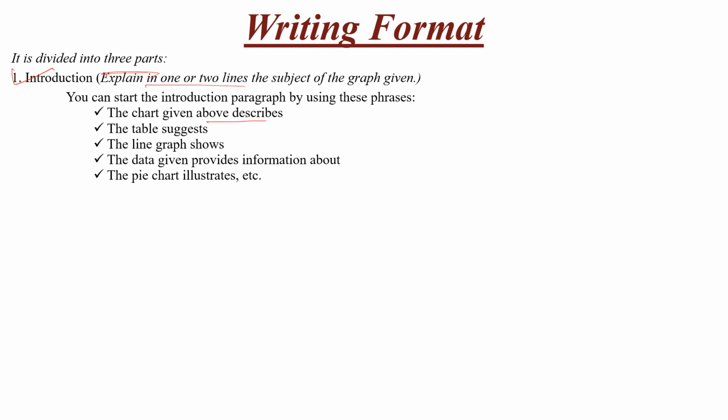Because the question is on a chart, we will write chart here: The chart suggests. Then for a line graph, instead we write: The chart shows. Then: The given chart provides information about. The chart illustrates, all those things, etc. You can write that.